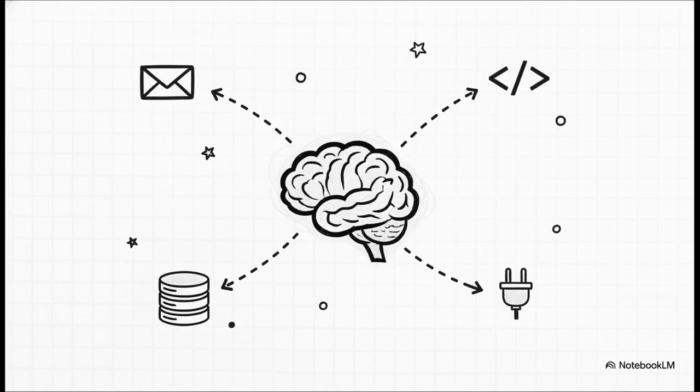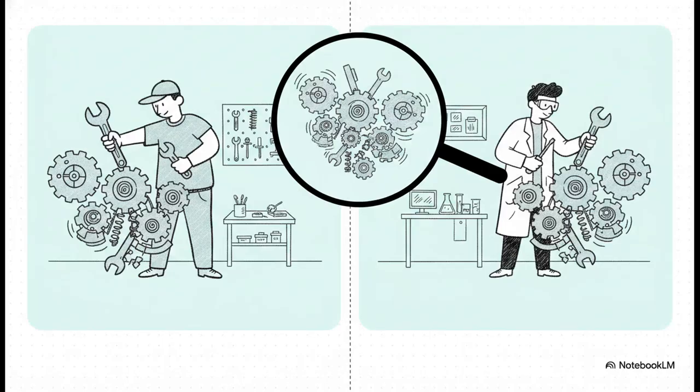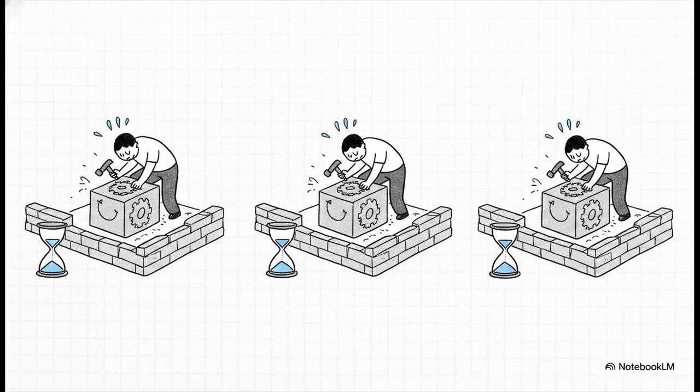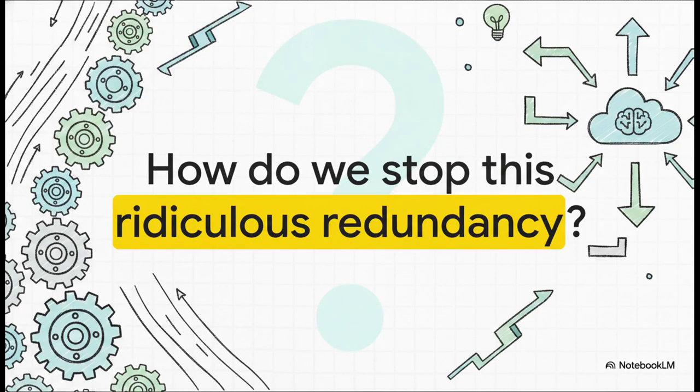When LLMs hit the scene, everyone immediately wanted them hooked up to things like Gmail and GitHub. But here's the trap. Company A builds a custom GitHub integration, and Company B builds the exact same thing. Everyone's working in silos to solve the exact same problem, wasting thousands of hours of dev time. So, the million-dollar question: how do we stop this ridiculous redundancy and actually share our work?